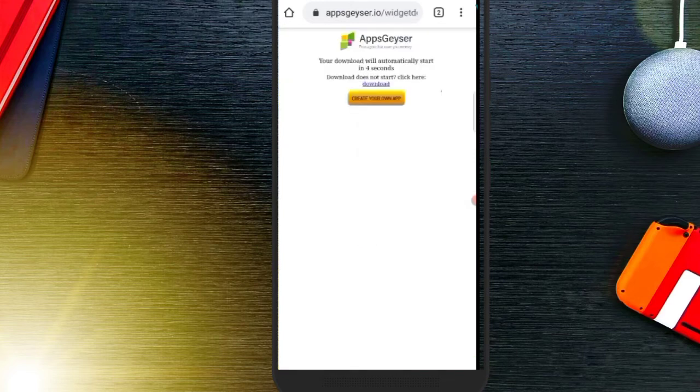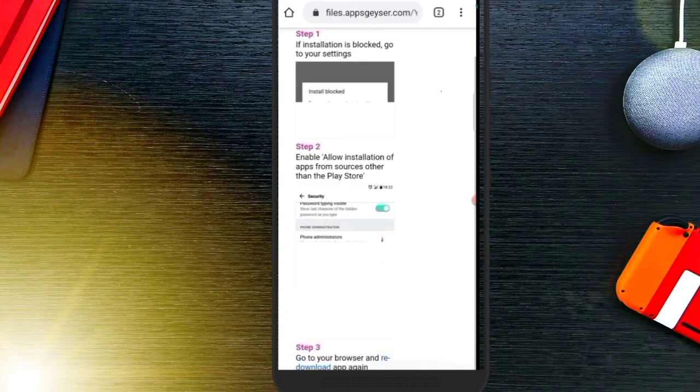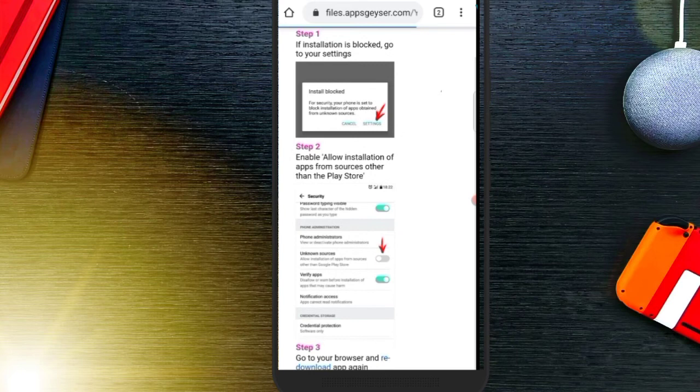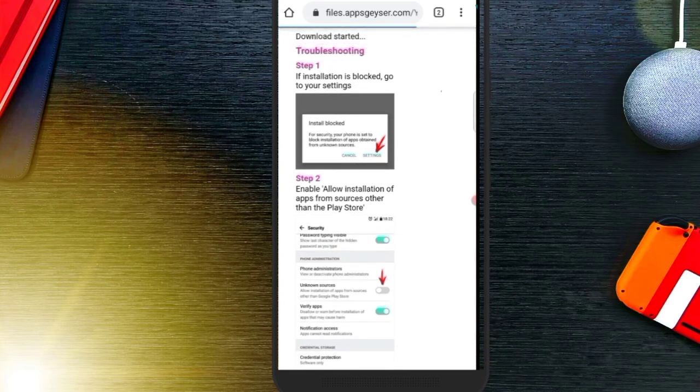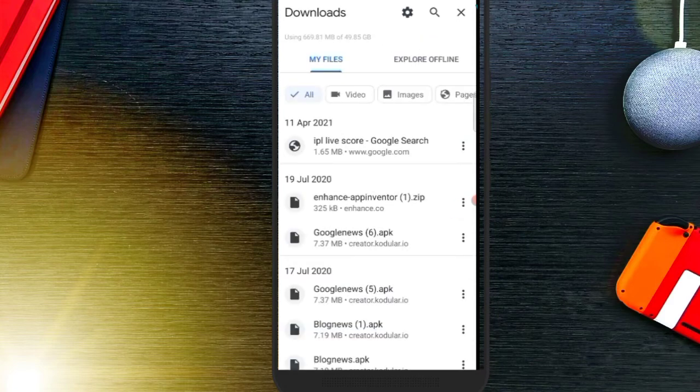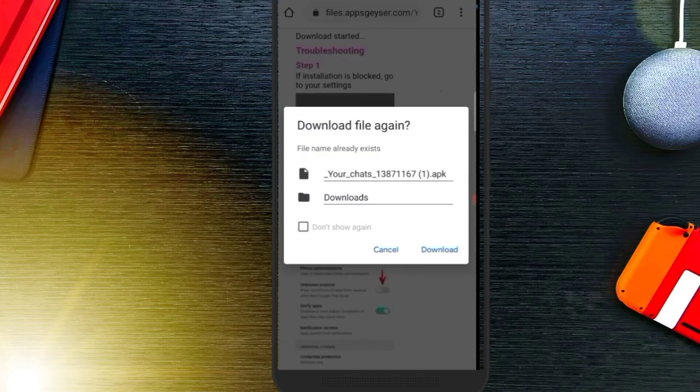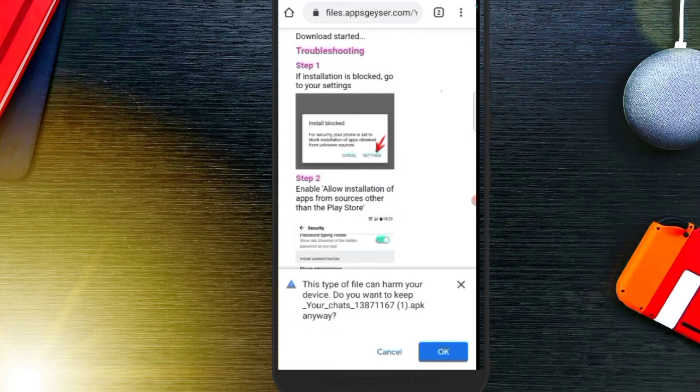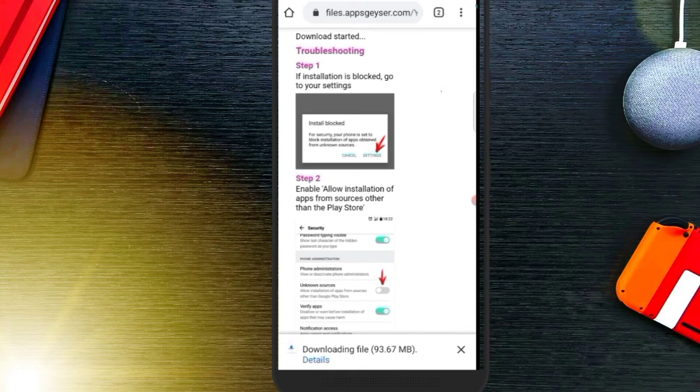It would require a little bit of time to download, so you can read the following steps. So you have to allow all the required things that the app asks you. So first we have to download the app. Click on download. So actually it is converted to an APK file. So it would require a little bit of time.